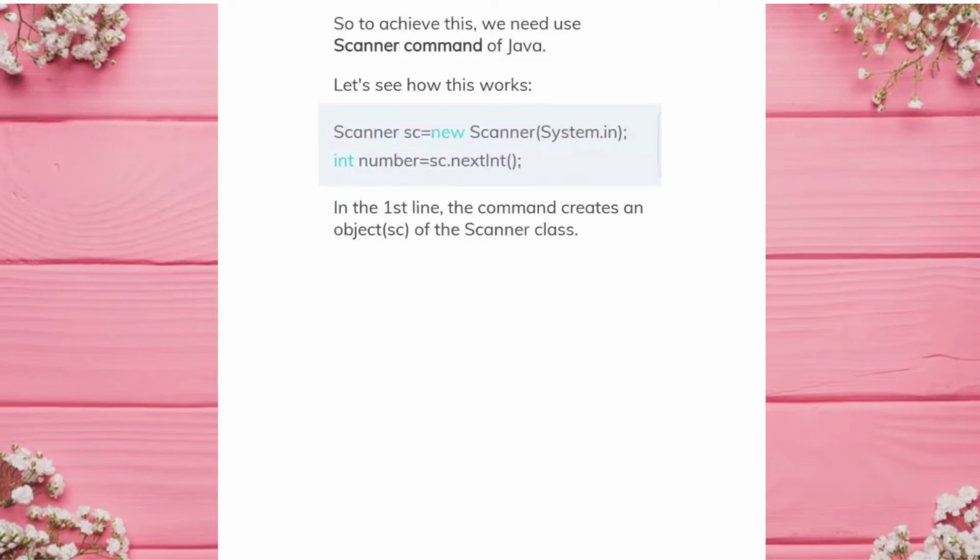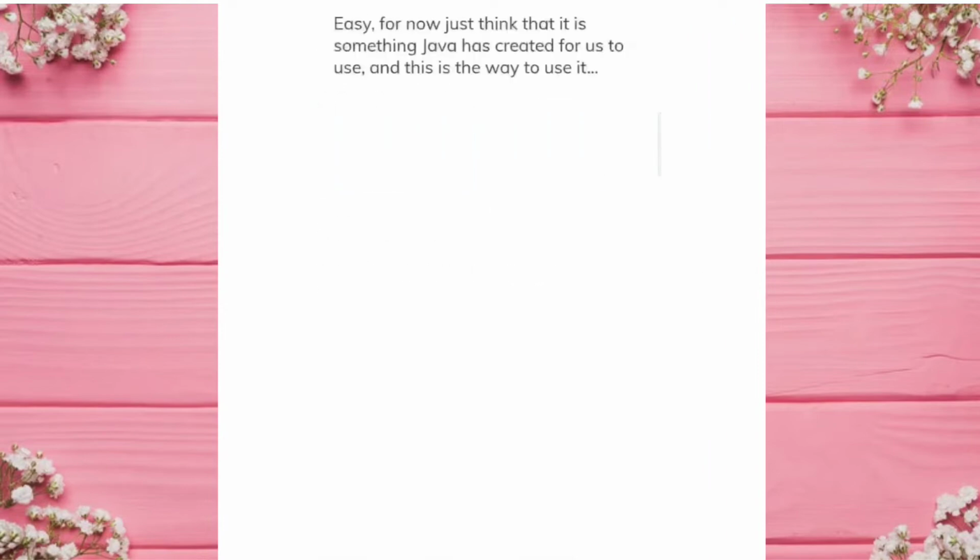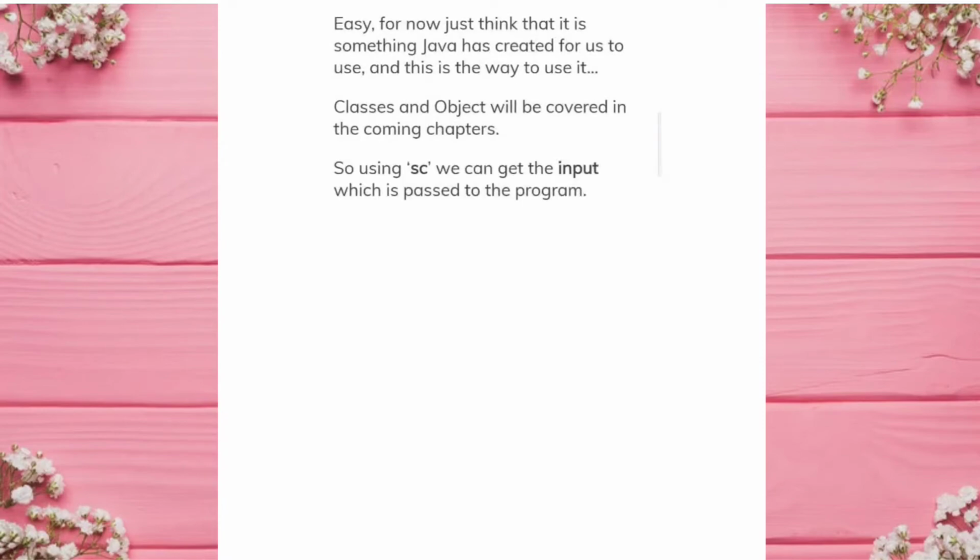In the first line, the command creates an object SC of the scanner class. Now, what the heck are classes and objects? Easy, for now just think that it is something Java has created for us to use, and this is the way to use it. Classes and objects will be covered in the coming chapters. So using SC we can get the input which is passed to the program.